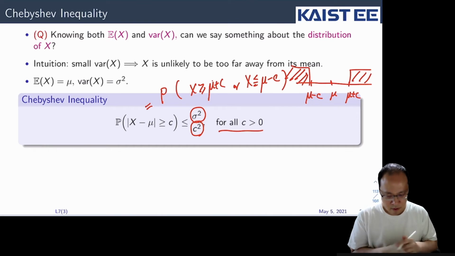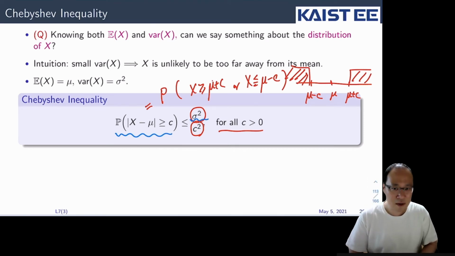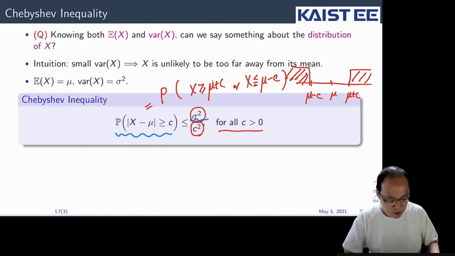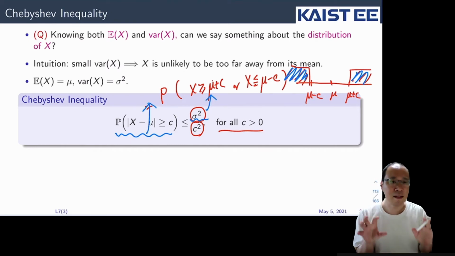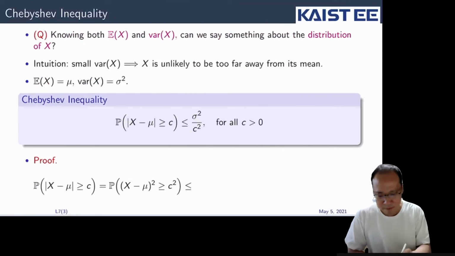Okay. Again, when you look at this Chebyshev inequality, how are this probability and the variance related? Well, if the variance becomes large, then x will have more diverse values. So this kind of outside probability will become large. So as the variance gets large, this probability will get large. And that kind of tendency is reflected in this Chebyshev inequality. Okay. All right. So let's prove that.